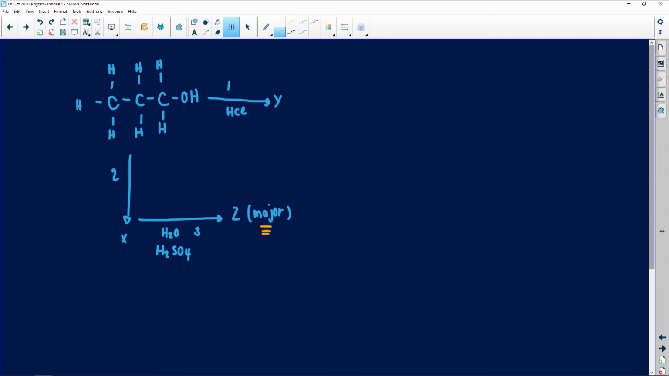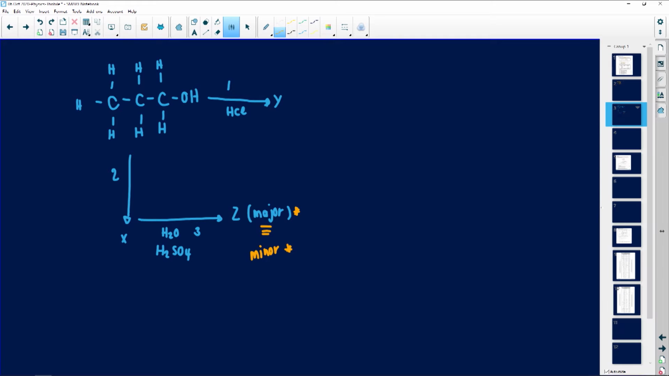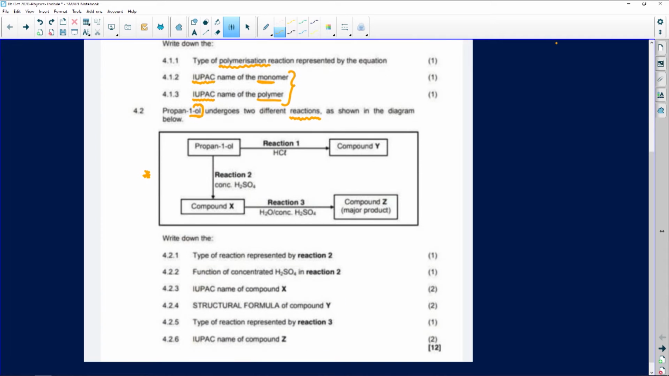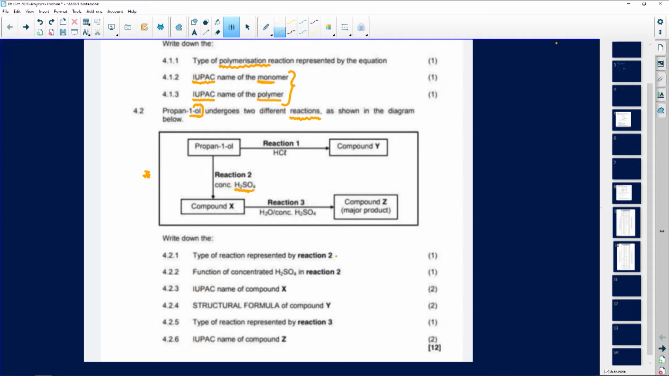Now remember, we can either have a major product or a minor product. With these two, we use Zaitsev's or Markovnikov's rule. So let's see what the question is saying. I just redrew that structure. For 4.2.1, it says the type of reaction that is represented by reaction 2. I can see I've got propan-1-ol here, and then I've got H2SO4 right over here. Now remember, it is concentrated sulfuric acid. Know that sulfuric acid is a dehydrating agent, so it will eliminate something out of that.